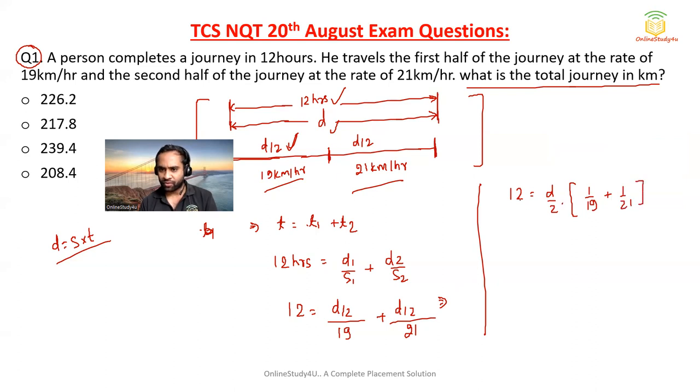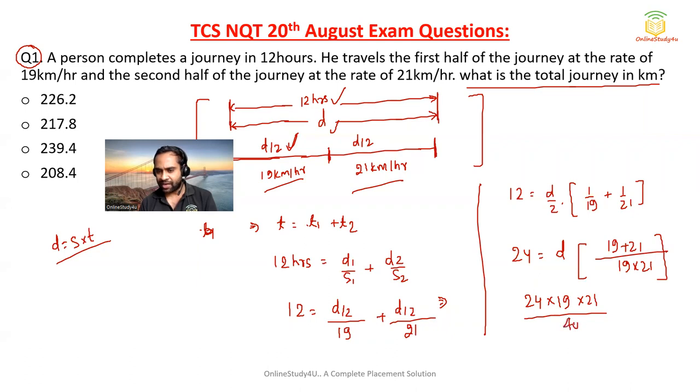So 2, so here 24 will be equal to d into the LCM. So 19 into 21, and here 19 plus 21. Now 24 into 19 cross multiplication into 21 and divided by 40 will be equal to d, and then d will become equal to 239.4 if you use the calculator.